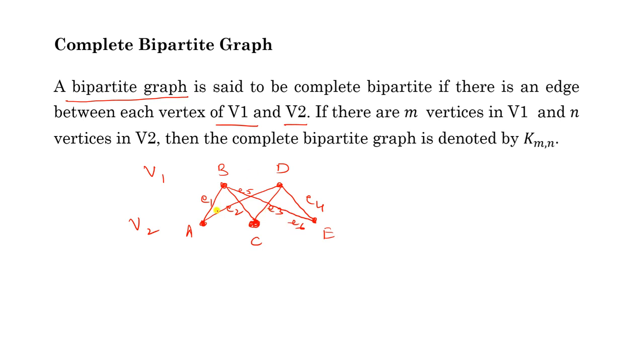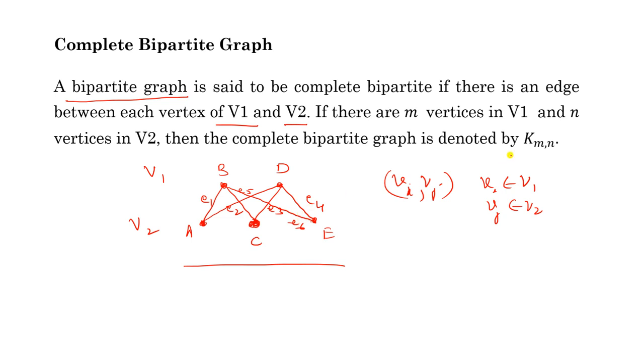Now look at this. For every pair of vertices Vi and Vj, where Vi belongs to V1 and Vj belongs to V2, there is an edge between the two vertices. So this is a complete bipartite graph.